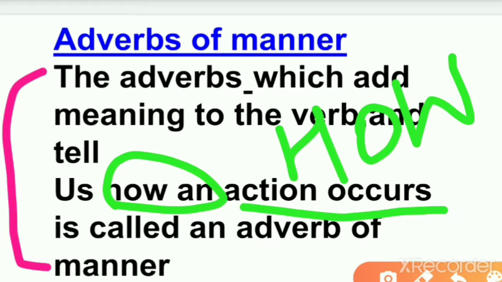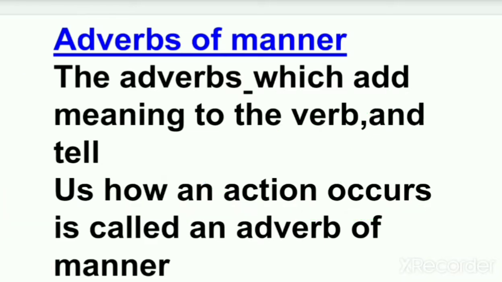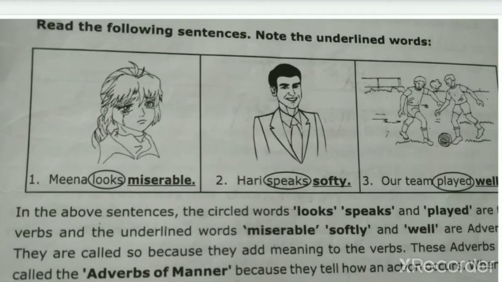Right? So it means how you have eaten your breakfast. I have eaten my breakfast very happily. How did you enjoy the day? I enjoyed today very happily with my parents. So these are the adverbs of manner. Okay, so what is the definition? The adverbs which add meaning to the verb and tell us how an action occurs are called adverbs of manner.